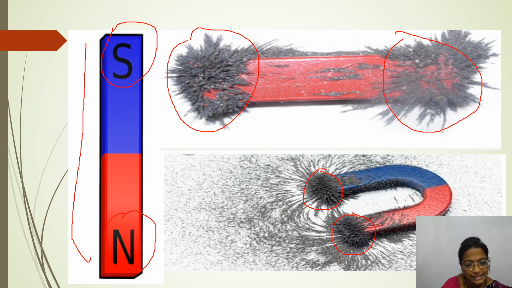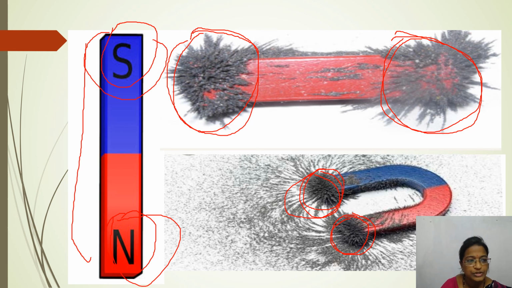Whenever you put small iron filings, those iron filings will be attracted only to the poles of the magnet, isn't it? You can even see in the picture, many more iron filings are attracted here, and here also. Even in the horseshoe magnet you can see how the iron filings are attracted to the poles of a magnet. So here you came to know there are two poles for a magnet, that is the North Pole and the South Pole.